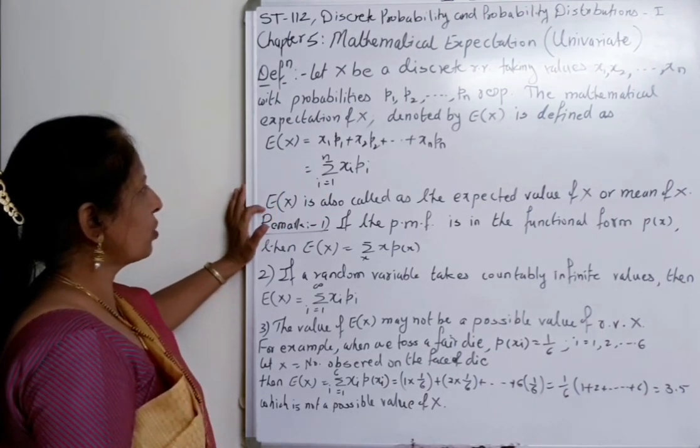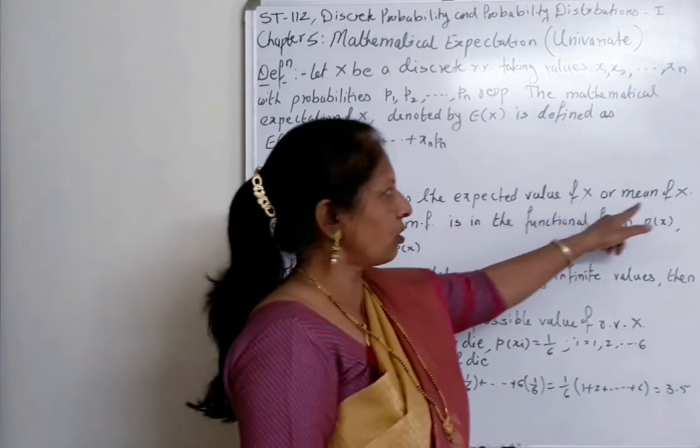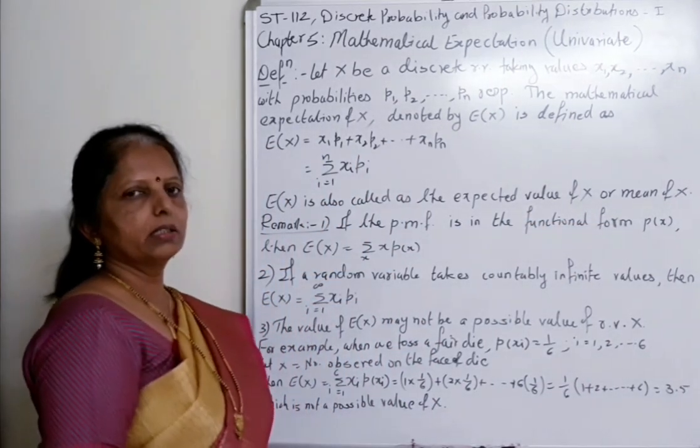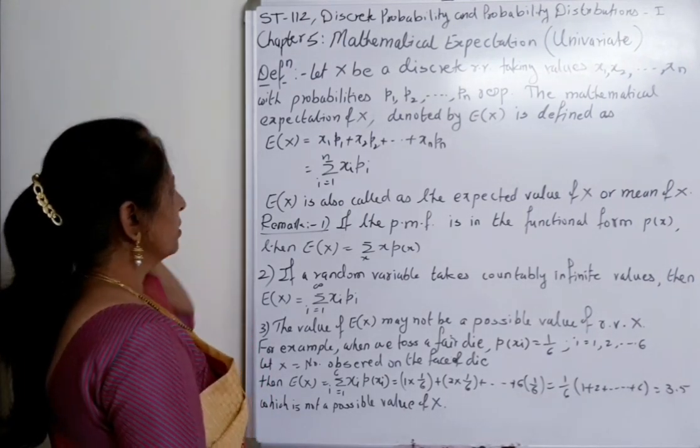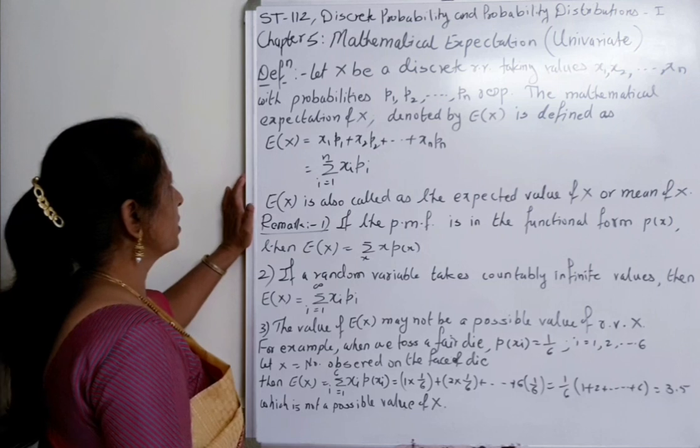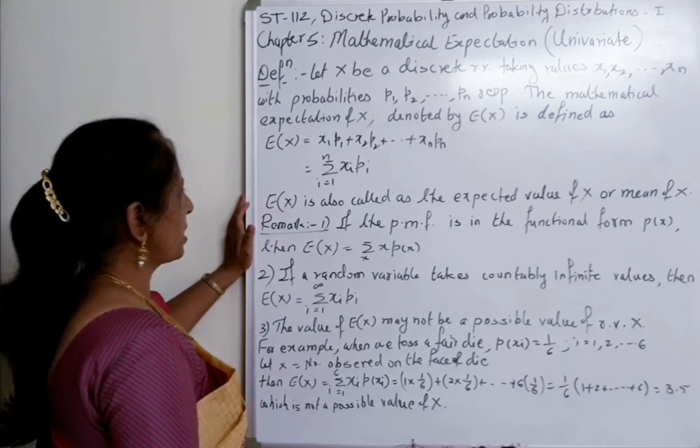E of X is also called the expected value of X or mean of X. Okay, so remember this formula: expectation of X is equal to summation of xi pi.